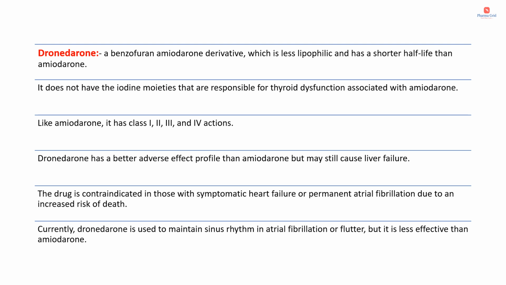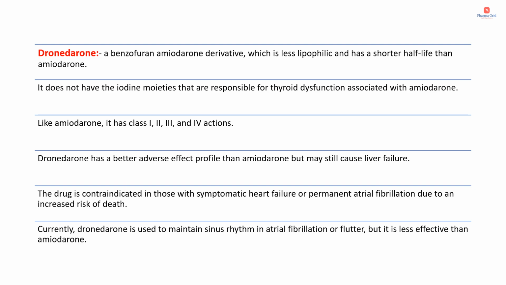So the next class 3 antiarrhythmic drug is dronedarone. It is a benzofuran amiodarone derivative which is less lipophilic and has a shorter half-life than amiodarone. It does not have the iodine moieties that are responsible for thyroid dysfunction associated with amiodarone. Like amiodarone, it has class 1, 2, 3 and 4 actions. This drug has a better adverse effect profile than amiodarone but may still cause liver failure. The drug is contraindicated in those with symptomatic heart failure or permanent atrial fibrillation due to an increased risk of death. Currently, dronedarone is used to maintain sinus rhythm in atrial fibrillation or flutter, but it is less effective than amiodarone.